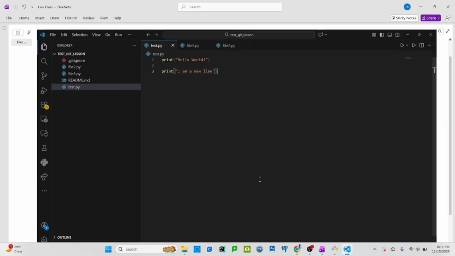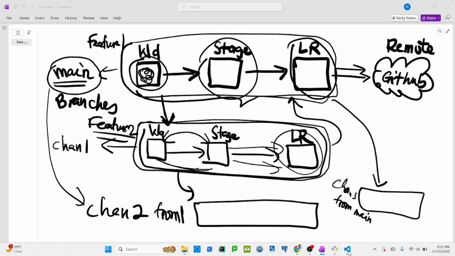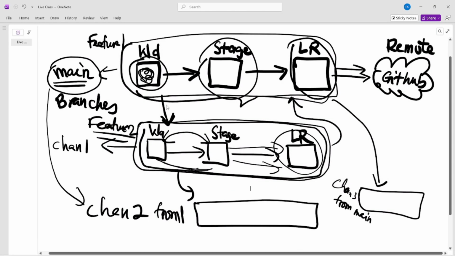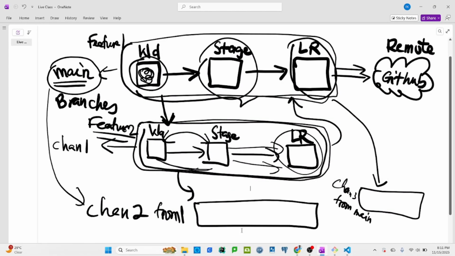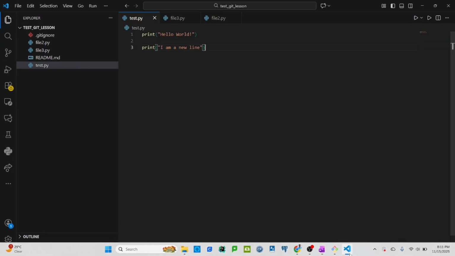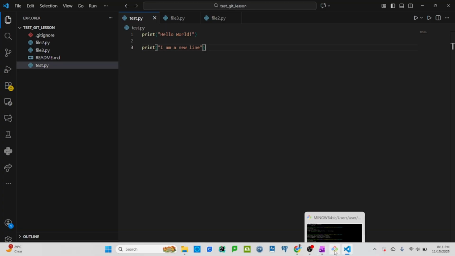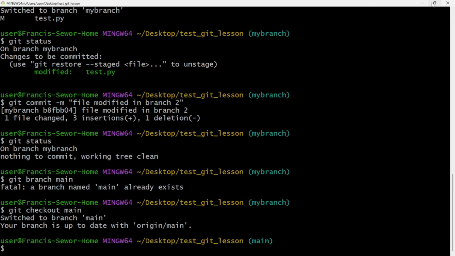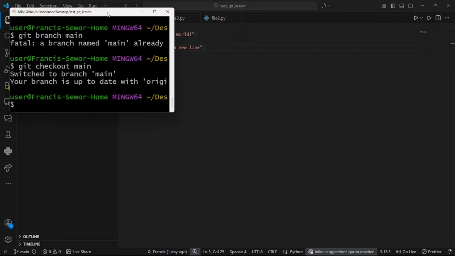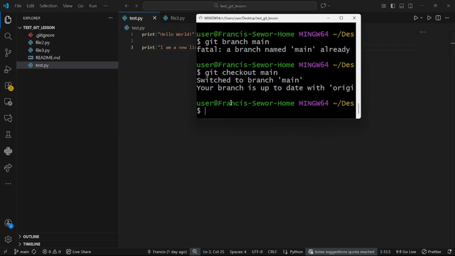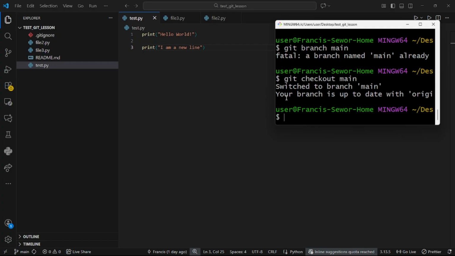That's what happened. I think I need to redo that to help you understand what really happened. So right now we are on the main branch, right? Let me make this one small so that I make the change inside, then you will be able to capture it well. So I'm going back to git checkout my branch.